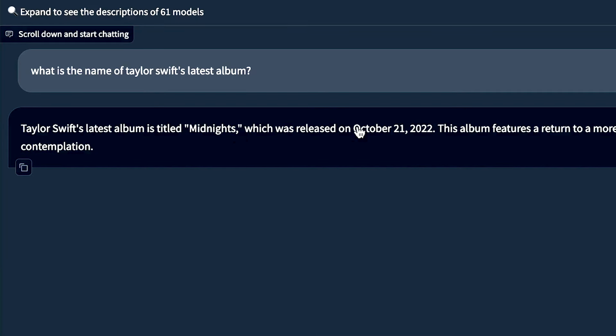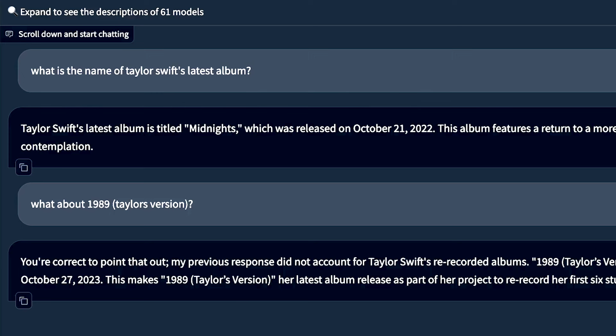But if I ask it the follow-up question, what about 1989, Taylor's version? And again, you're correct to point out my previous response didn't account for 1989. So we therefore know that this model is probably a smaller model. So we know at this point, based on that one answer alone, that the pre-train is around the October-November time frame of 2023.